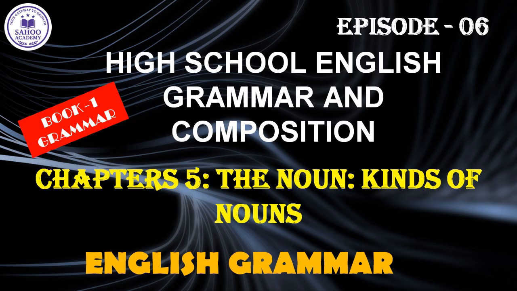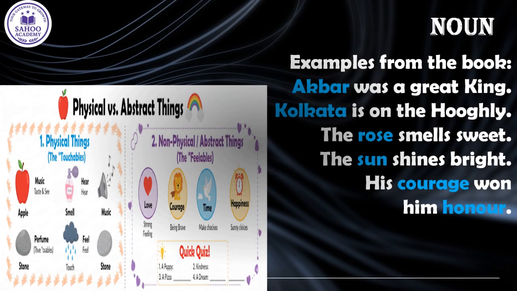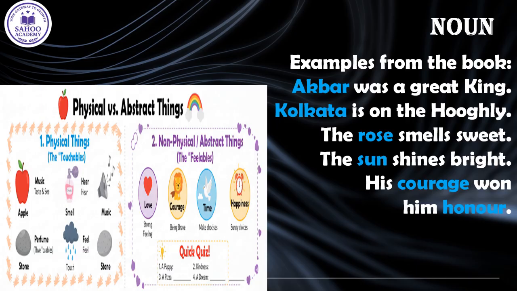Look at the screen first. You will see several classic examples straight from the book. Akbar was a great king. Kolkata is on the Hooghly. The rose smells sweet. The sun shines bright. His courage won him honor. In each of these sentences, the highlighted words like Akbar, Kolkata, rose, sun, and courage all are nouns.